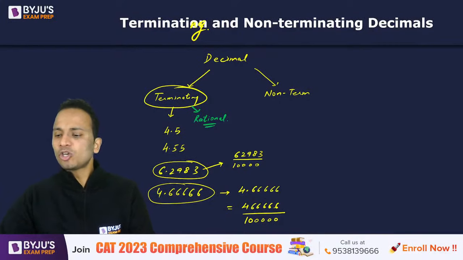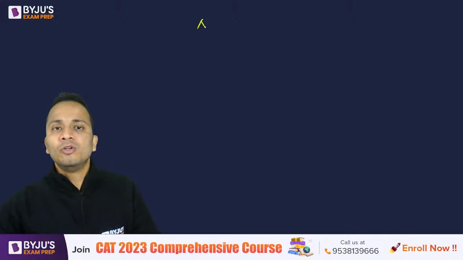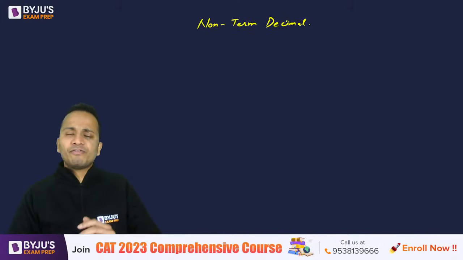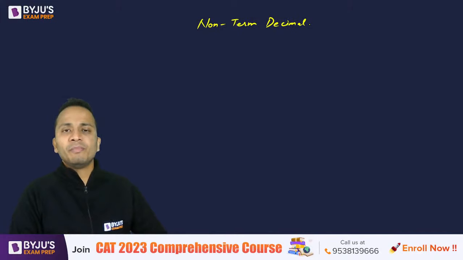Now let's talk about non-terminating decimals. I'll open another page. Non-terminating decimals are further categorized into 2 different parts.